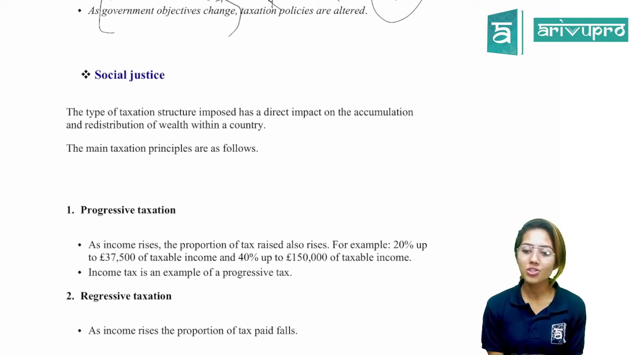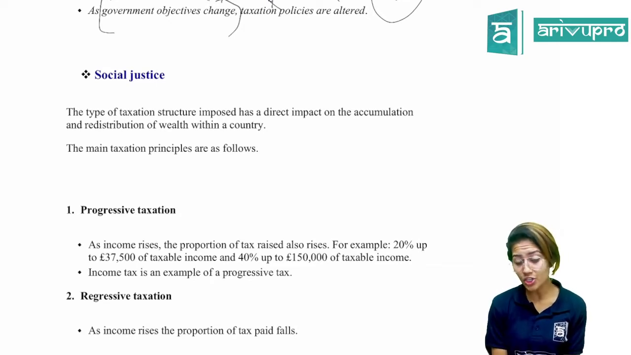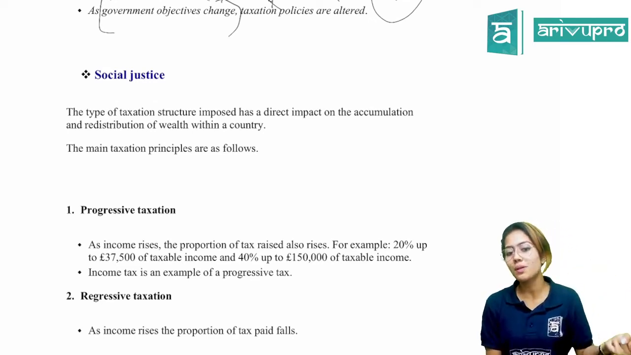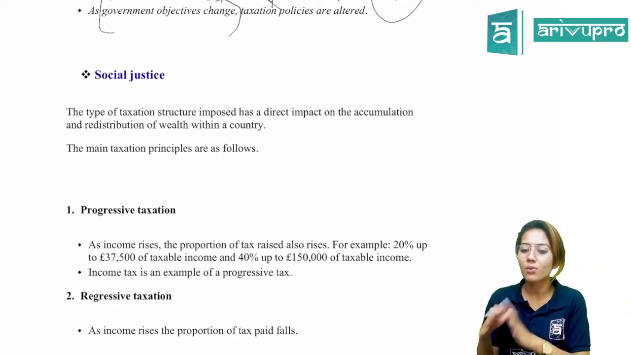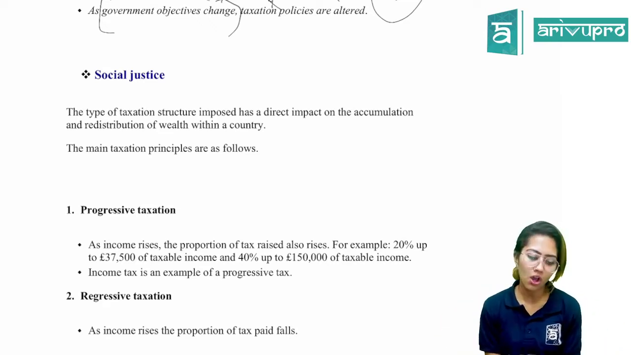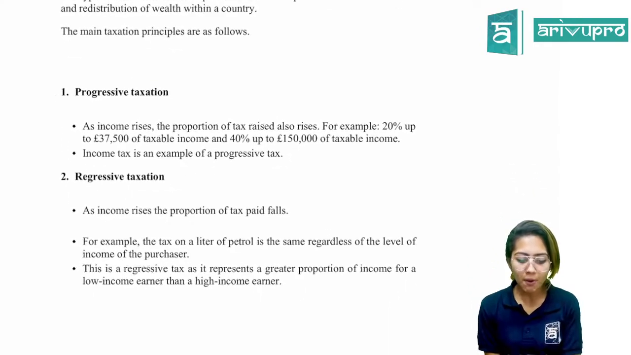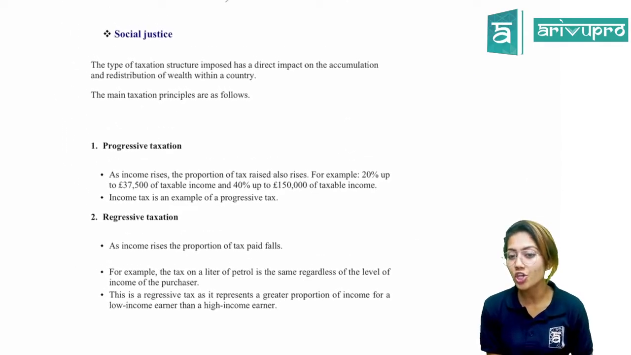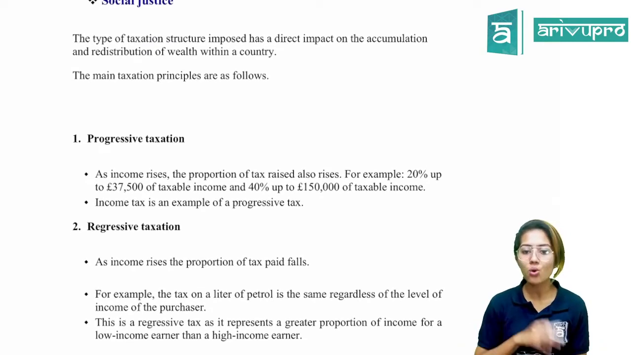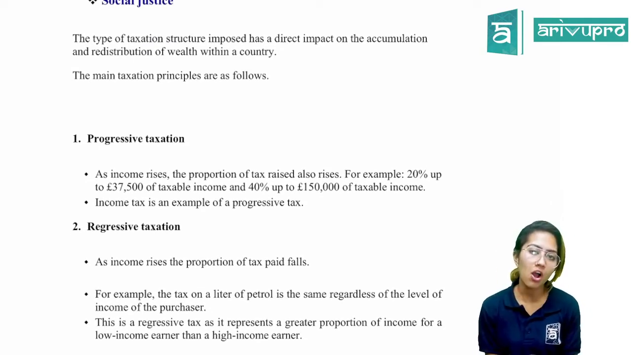So next is social justice. We have already discussed that. The type of taxation structure imposed has a direct impact on the accumulation and redistribution of wealth within a country. You're accumulating this revenue from the rich people, and you're redistributing it within the economy in order to ensure that that disparity is reduced. All right. So we have different types of taxation when it comes to ensuring social justice. Fine. So first we have progressive taxation. UK uses progressive taxation.